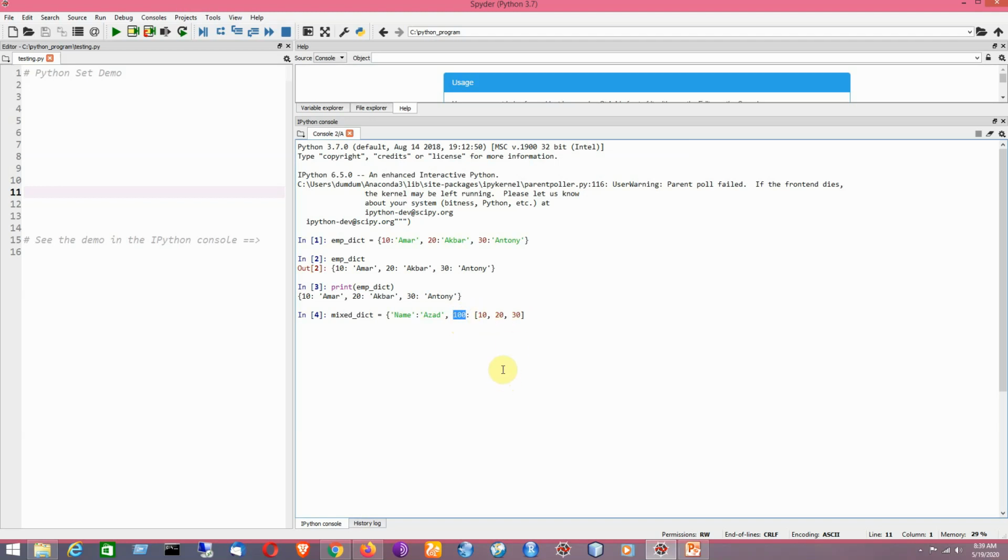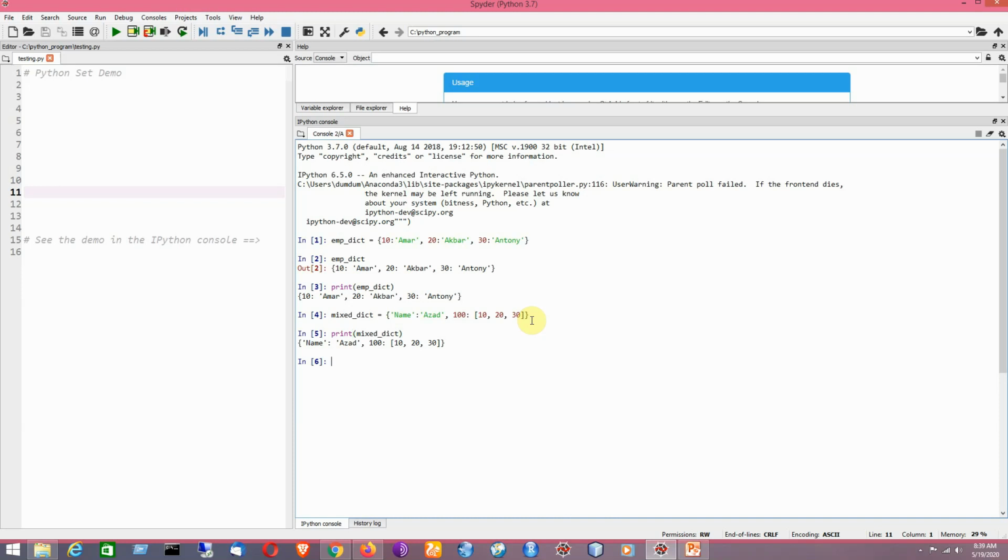Now I would like to close it. It was successful. Now I would like to print it to check whether it was okay or not. So it is showing the result correctly.